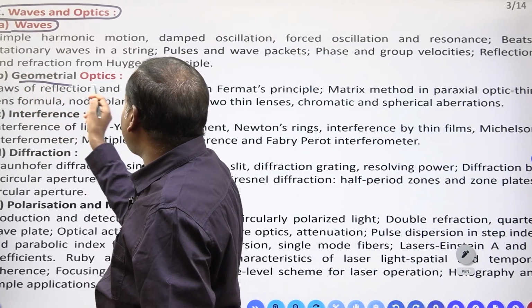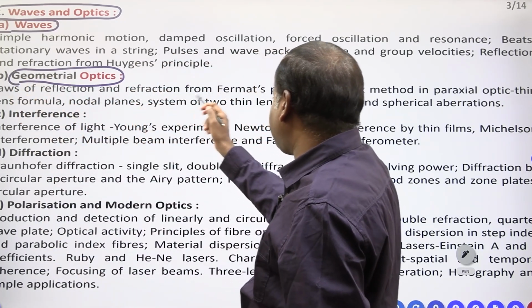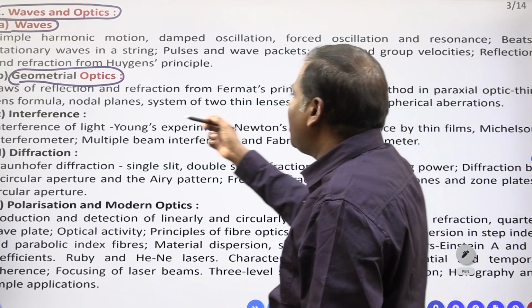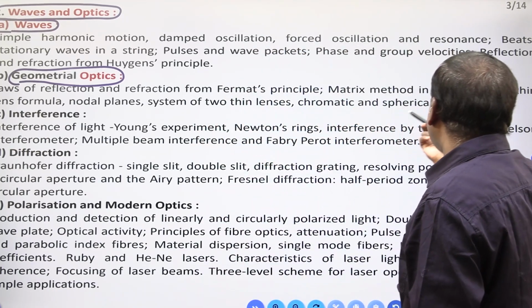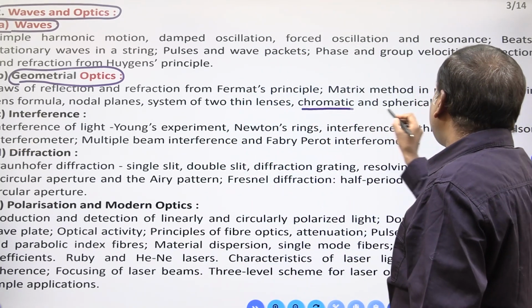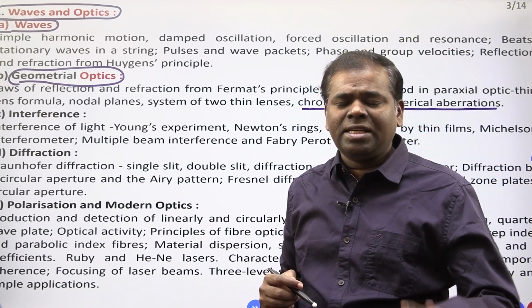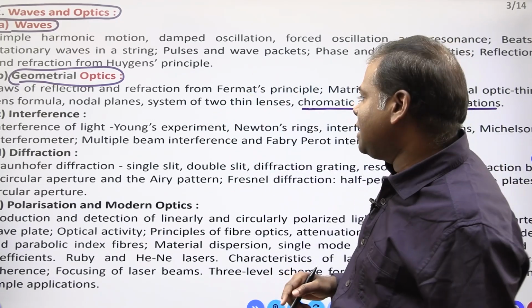In geometrical optics also they included the second part. Laws of reflection, refraction, Fermat's principle, matrix method, parallaxes, optical lenses, nodal plane, system of two thin lenses, chromatic and spherical aberration. Nowadays people are not learning aberrations in BSc. But in olden days, there was an aberration chapter. That one also they included.